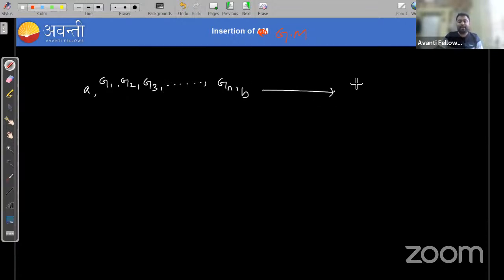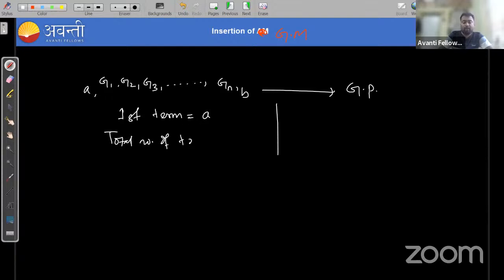Then the resulting sequence will be in geometric progression, with the first term a. And what is the common ratio here? How can you find the common ratio? And the total number of terms is n plus 2. Yes or no? So what is the common ratio?